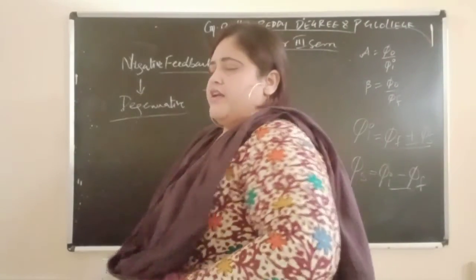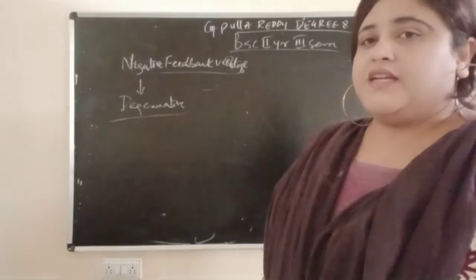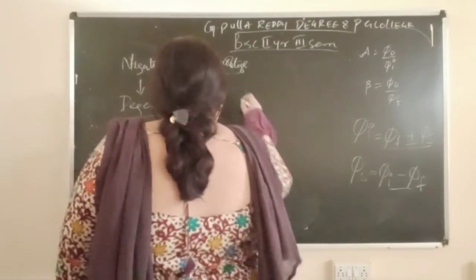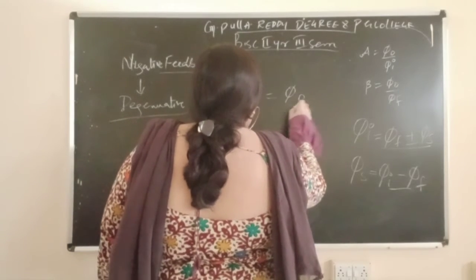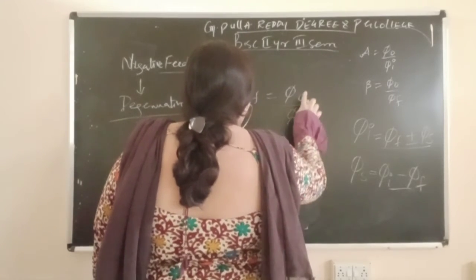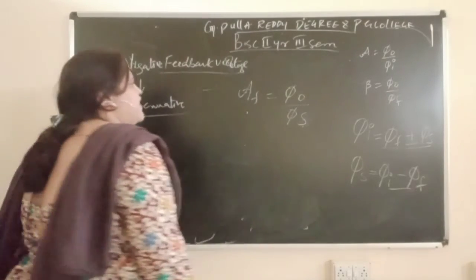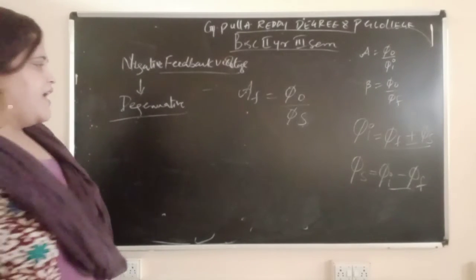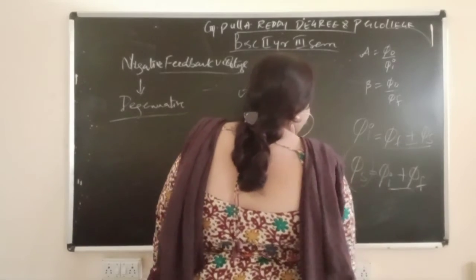Now we will go for the next, that is voltage gain in negative feedback. Derivation. For doing the derivation, you have to remember this: A F equal to phi naught by phi s. What is the phi s value we got from this equation? But here it is plus.